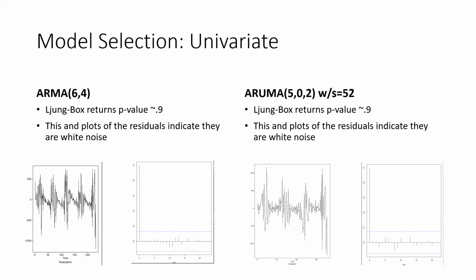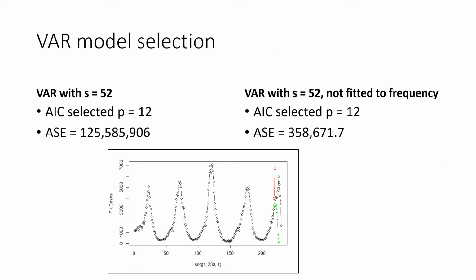If we were to recommend one of these models over the other, it would be the ARUMA model. Although this one doesn't perform as well from an ASE perspective, it does reflect the seasonal component of the data better when we look at rolling window ASE. However, we will want to keep both of these models in mind for ensembling.